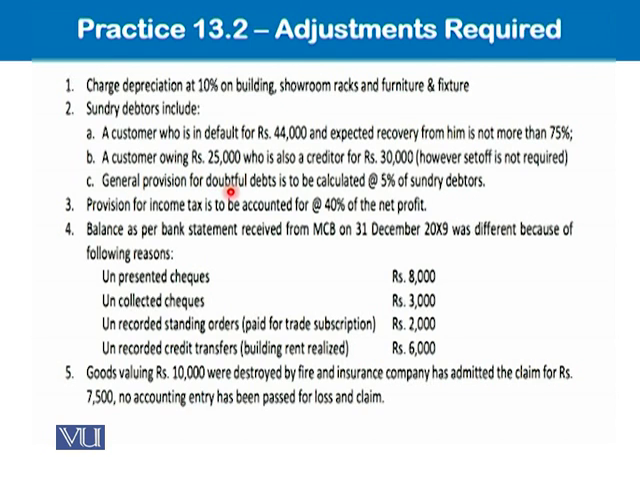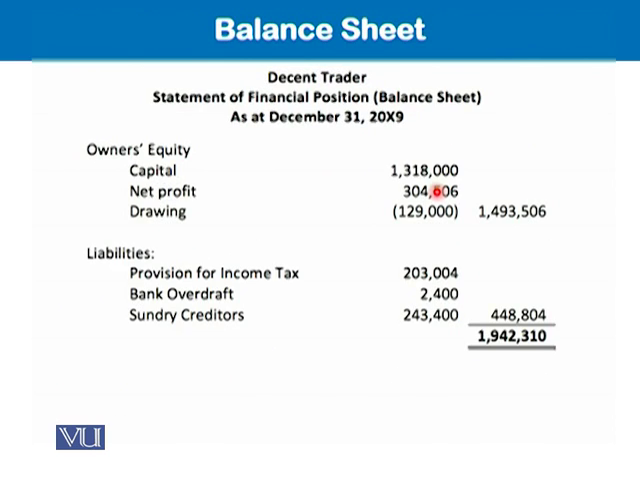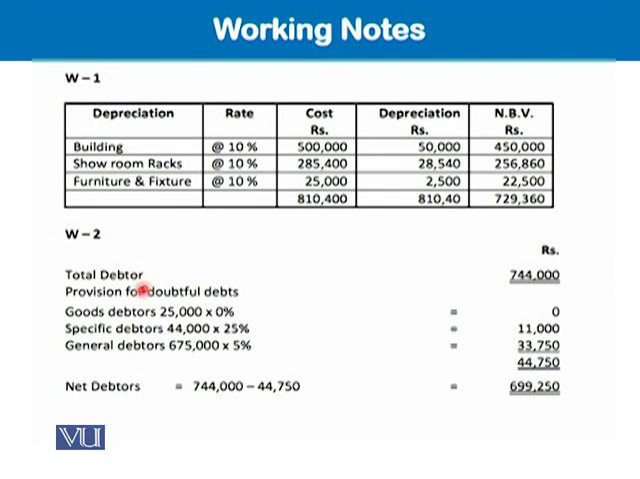General provision for doubtful debts is to be calculated at 5% of sundry debtors. Let's see this working at the same time. Total debtors we had 744,000. There is a good debtor of 25,000 against whom we had a 30,000 of creditor, so 0% provision will be there. There is a specific debtor on which we will be having 25% provision.